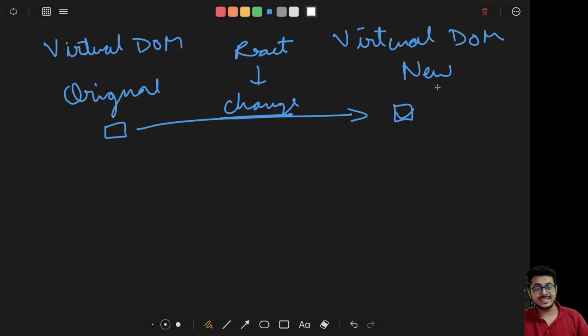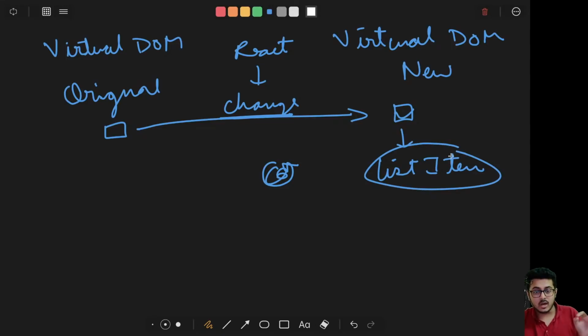Now once that change has been noticed, instead of refreshing the entire website, it will select this component. The component, for example, is list item. This particular checkbox was inside of the list item component, so this change has been noticed inside of the list item component.